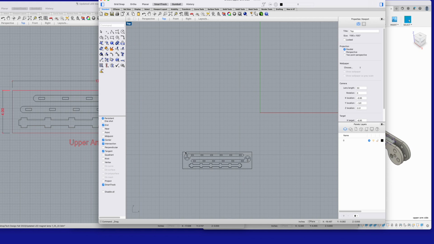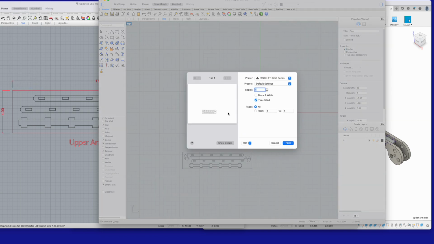The next thing we would do is simply print this to the laser cutter. So we'll go to File, go down to Print, and in the next video we will take a look at how to cut the parts on the laser cutter.